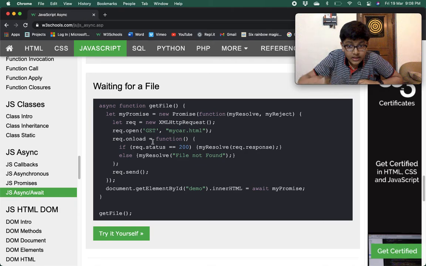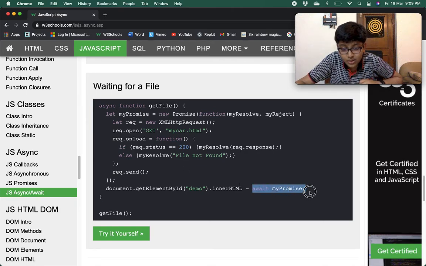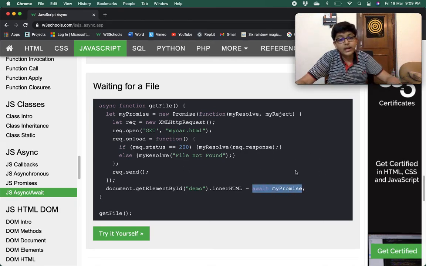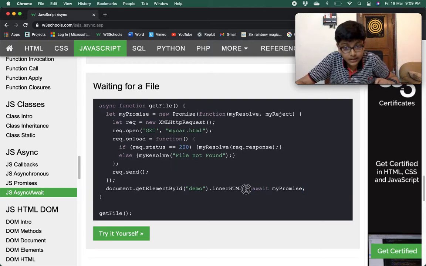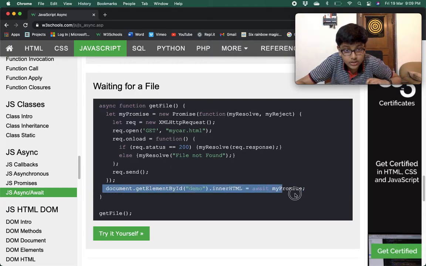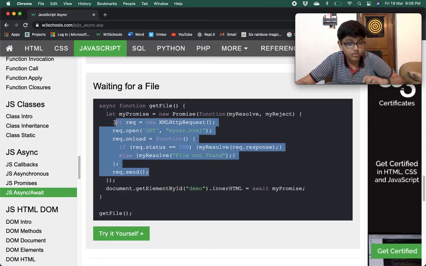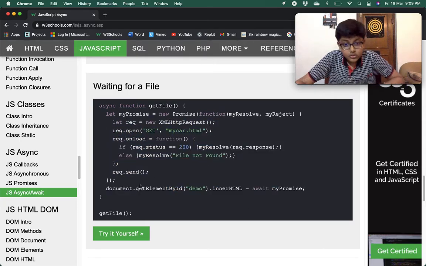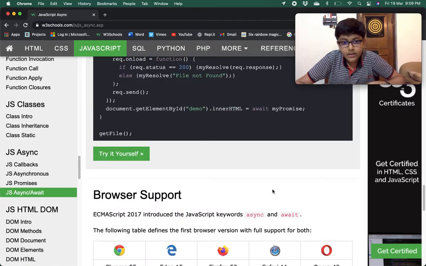Okay, and then here the value of the myResolve method has come, and then we are printing it. So basically this is the consuming code and this is the producing code. This is the producing code. In the consuming code we are printing whatever value we get in myResolve.